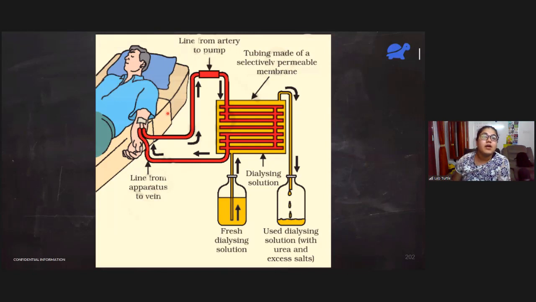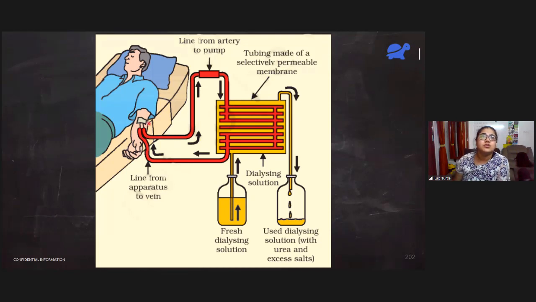Now, what exactly is done? We have to purify the blood, right? So, we are going to take out blood from that person's body, put it in this solution. This solution will purify it, and then we are going to put the blood back in the body of the person.